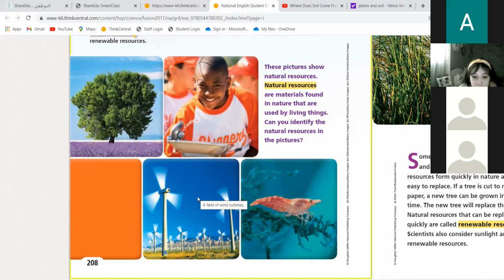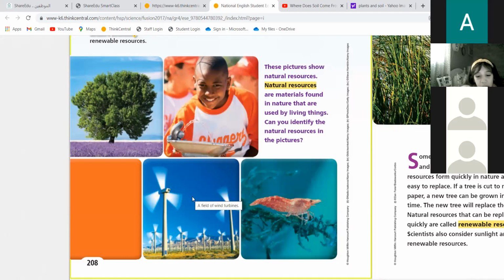It makes energy. Once wind turbines are going around and around, they use the wind energy to make many kinds of energy for us. For example, they give us electricity. They can give us mechanical energy. They can move stuff. So they generate energy from the wind. Mainly it uses the wind.